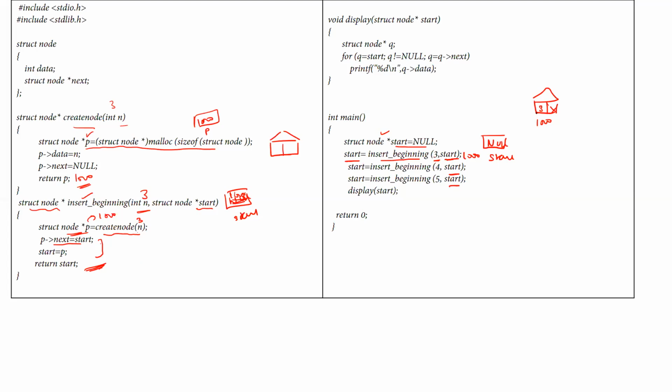Similarly, you will keep on adding; when the next node 4 is being added at the beginning, let us suppose the starting address of that node is 2000, start will be updated to 2000. And if one more node is being added, then at that moment start will be updated to the new pointer, let it be 3000. So start will be updated to 3000. There is a display function where you will pass in the starting address, that is 3000, for printing the entire linked list data elements one by one. That means the output will be 4, 5, 4 and 3.